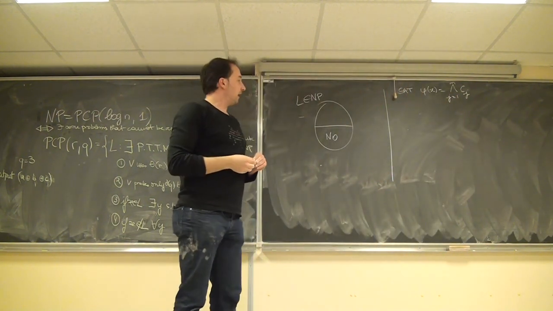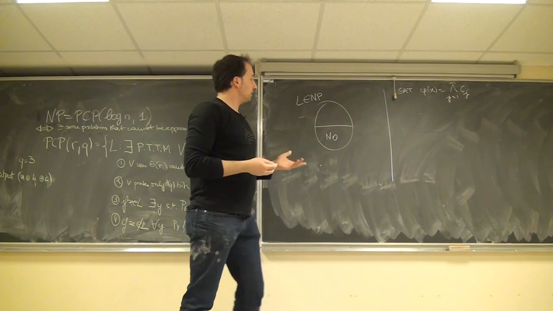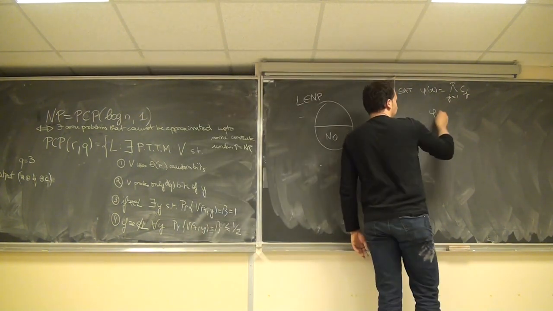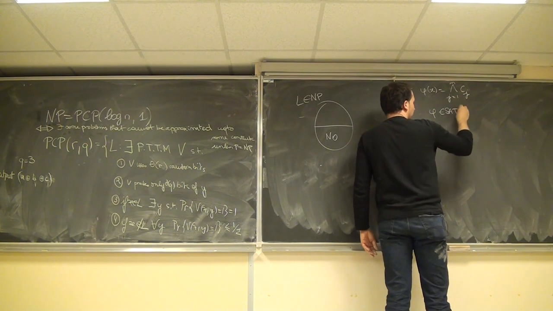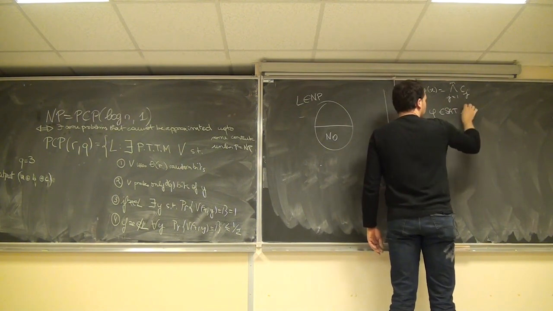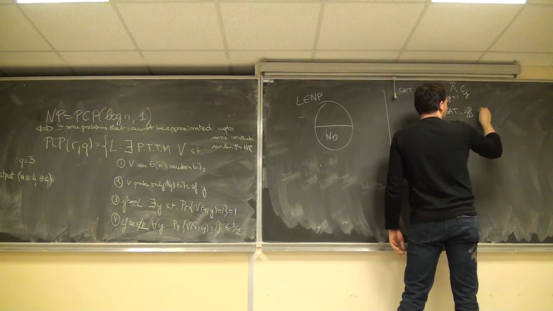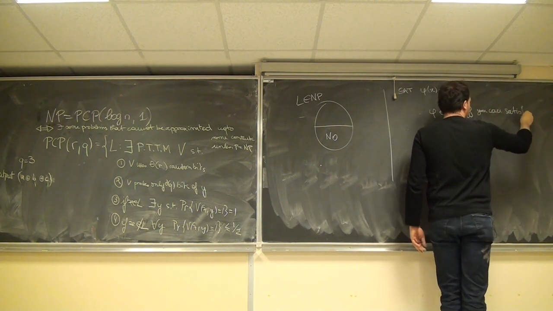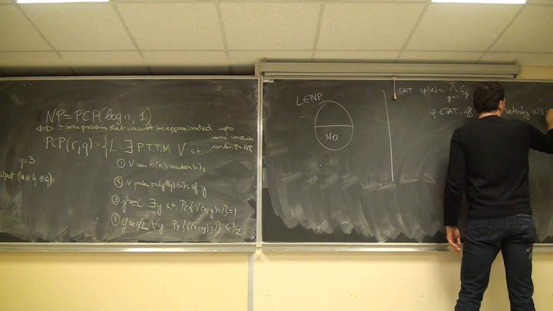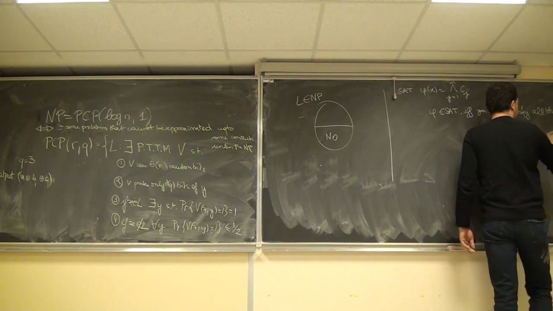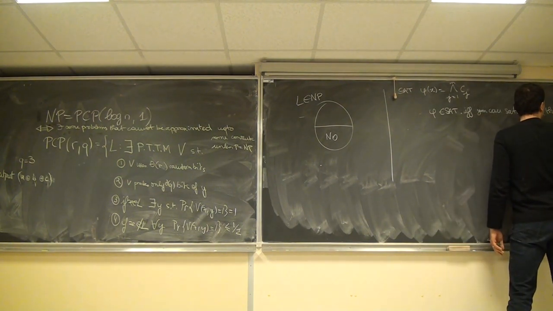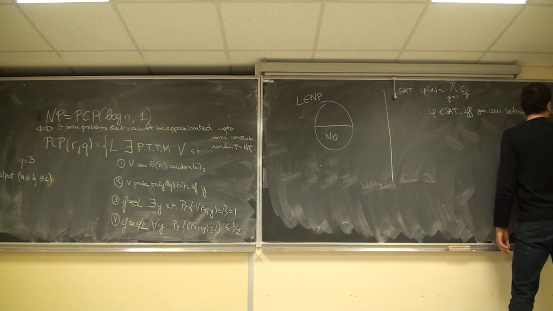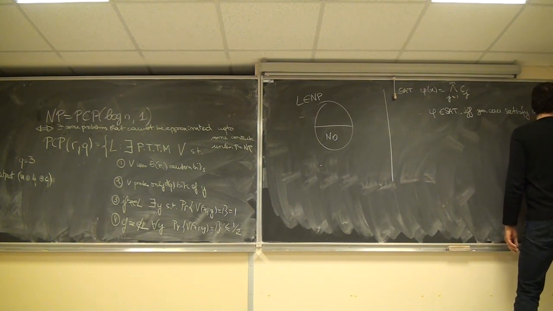And so phi is satisfiable if and only if you can satisfy all the clauses Cj simultaneously with the same variables.